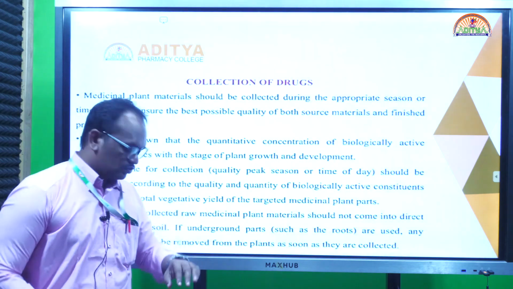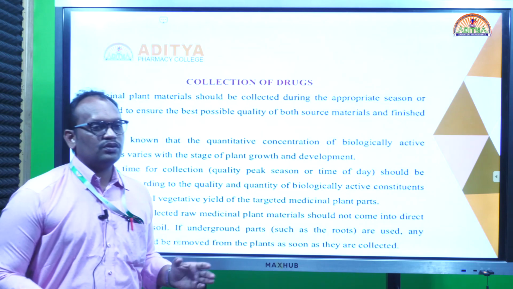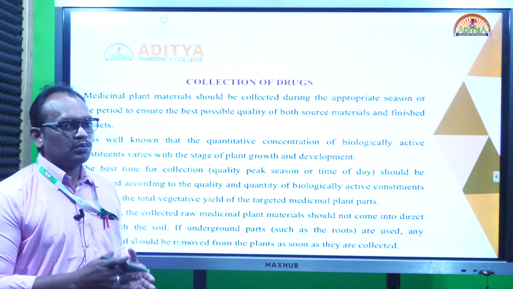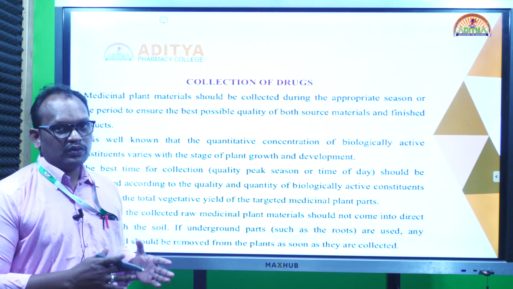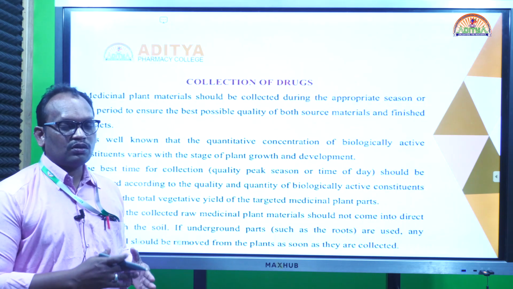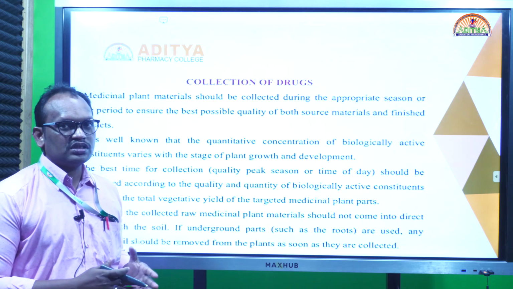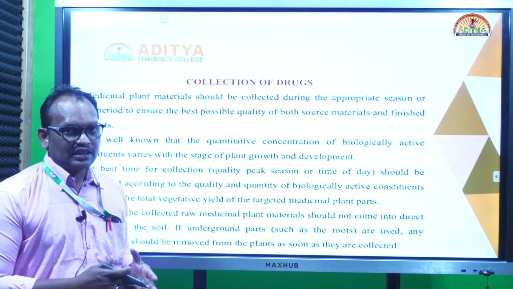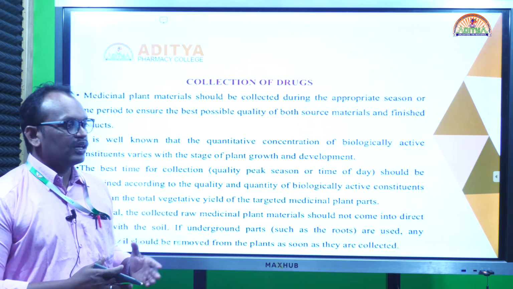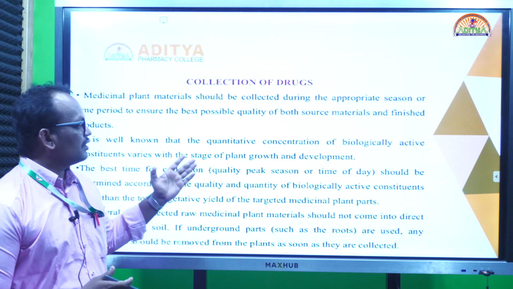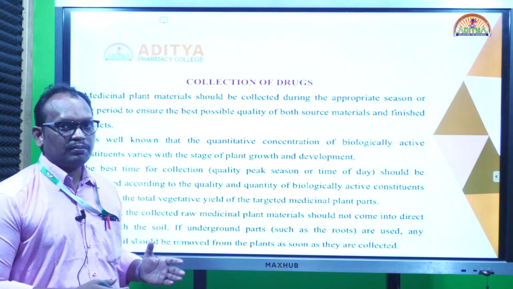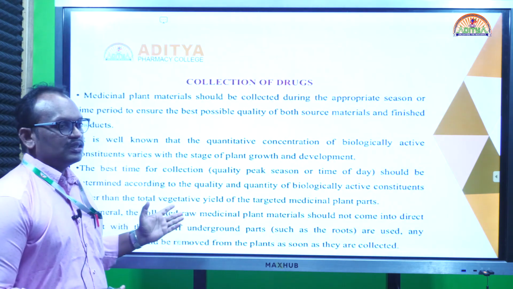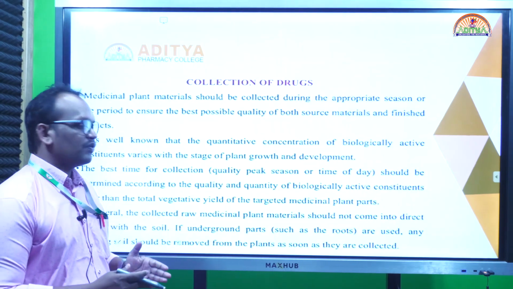Collection of drugs. Collection of drugs means, for crude drugs, not only cultivation, but for the collection of the drugs we need to take proper arrangements so that we can assure the maximum chemical constituents and the quality of the chemical constituents. For the collection process, each and every plant has specific precautions we need to take, including cleaning the drug, collection time, drying, and processing. Everything has to be planned for a particular plant. We take these precautions to ensure the quality of the crude drug through the entire process.